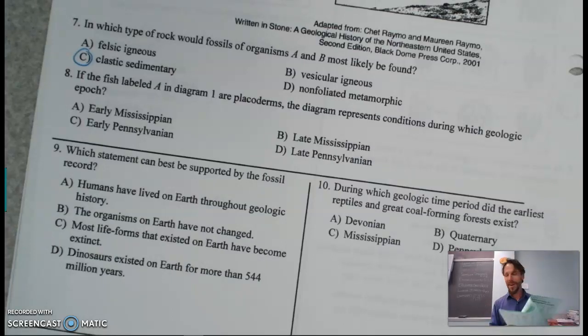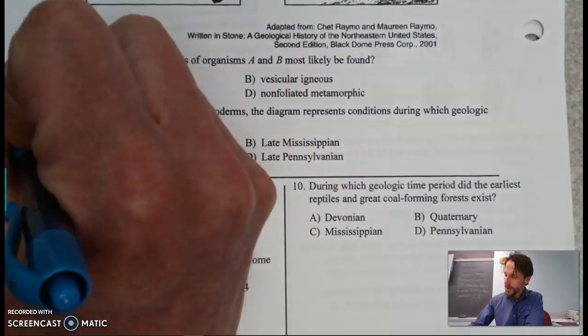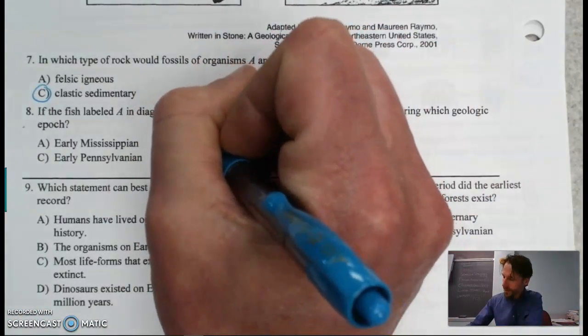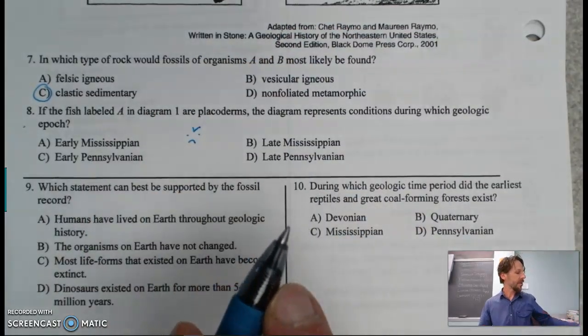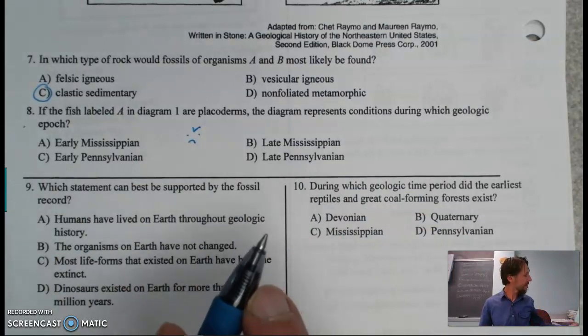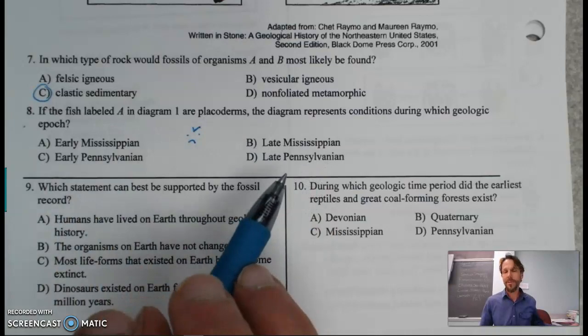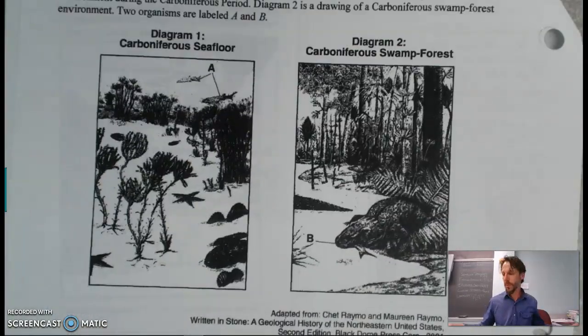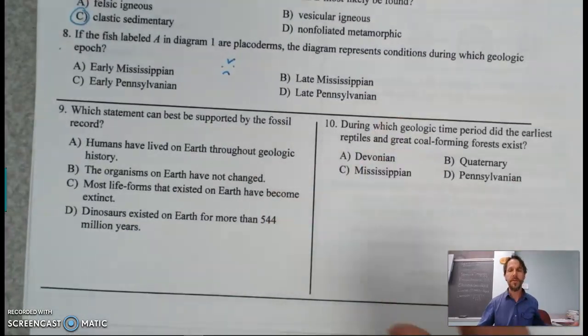Yeah. I remember, actually, this question is a problem. And Jack, I think you brought this question up to me quickly, and I jumped on a phone call. This question is making me feel like this because there isn't a good answer here. The placoderm fish were dead at the end of the Devonian, and this Carboniferous period started after the Devonian, so the placoderm fish wouldn't be alive here, so these wouldn't be placoderms, and this is truly the Carboniferous. So there is no good answer for that, and I apologize for that.